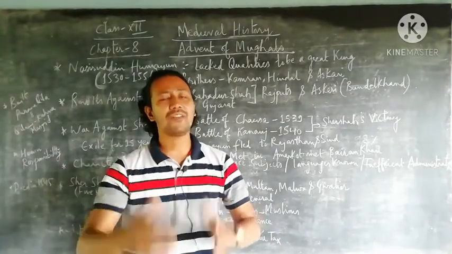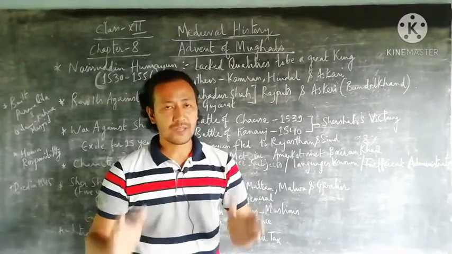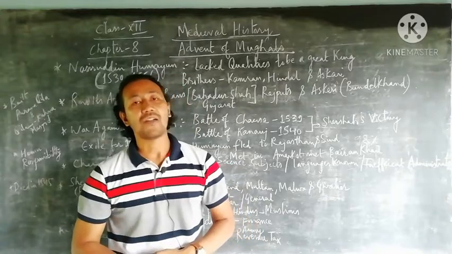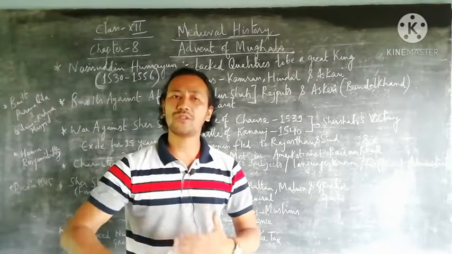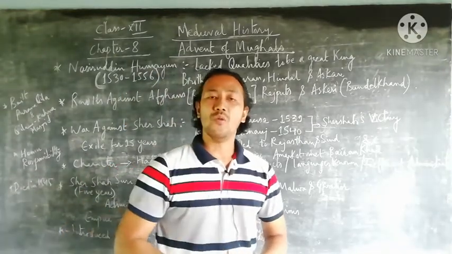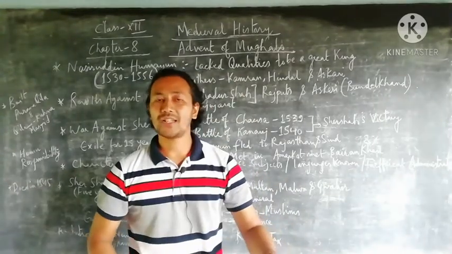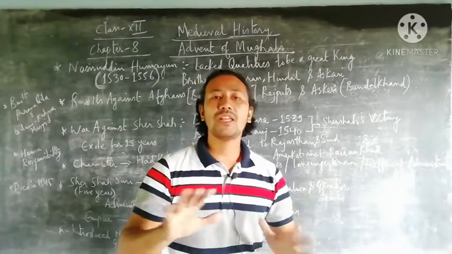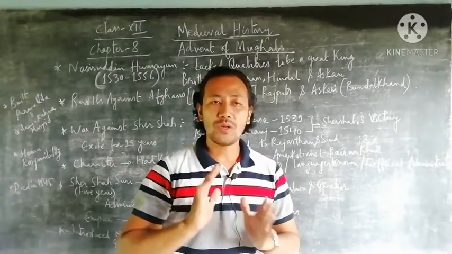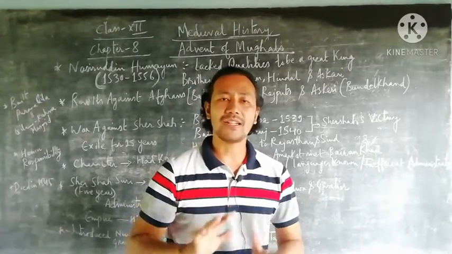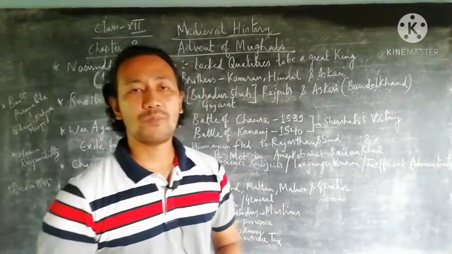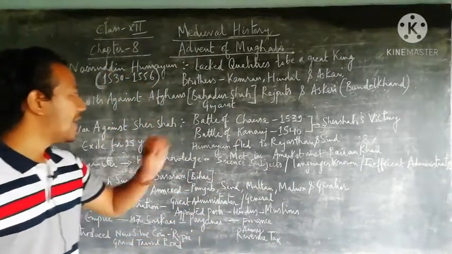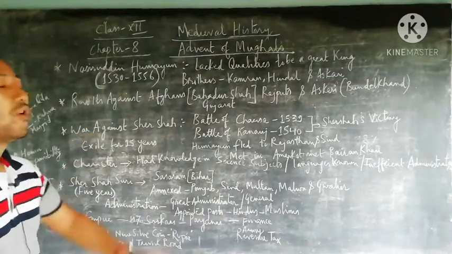So after getting the kingship from his father's death, Humayun had to face lots of revolts and battles against his brother Askari, Bahadur Shah of Gujarat and the Rajputs, but ultimately he was able to manage with the proper armies that he had instructed and given proper direction.